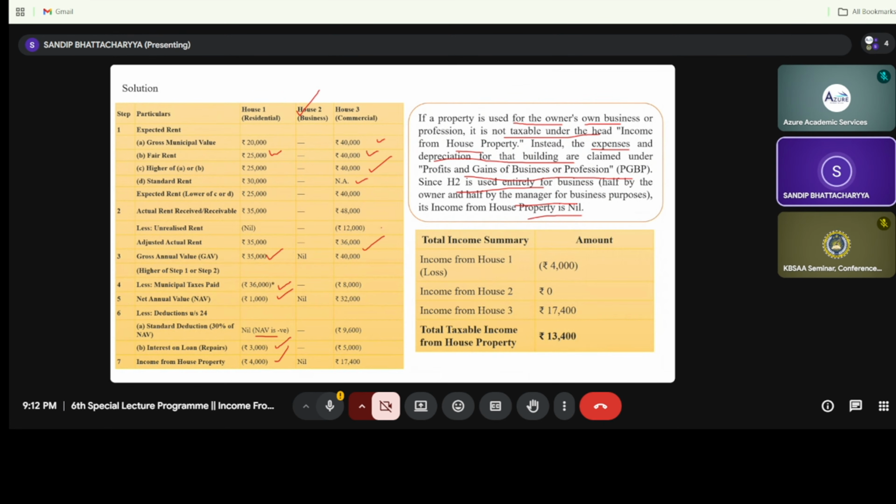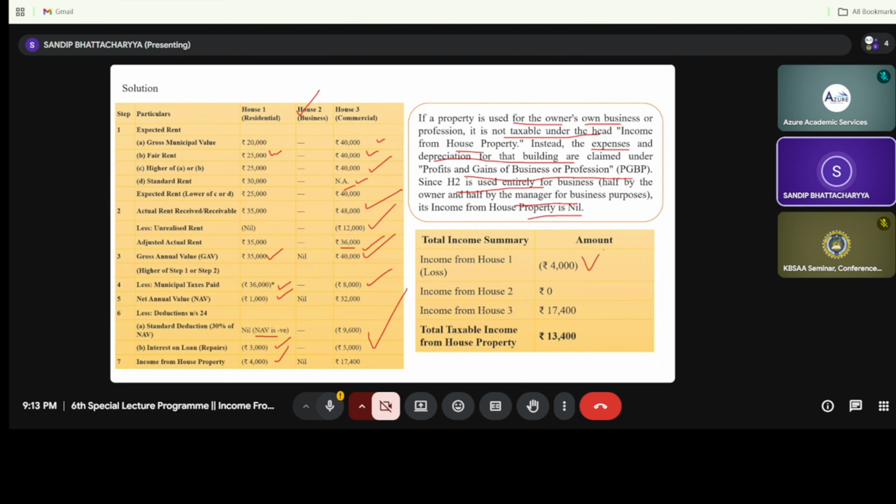Because there is an unrealized rent of rupees 12,000. So 48 minus 12, it is 36,000. So the 36 or 40, whichever is higher, that is 40,000. So 40,000 minus municipal tax, and minus two subsequent deductions, that is the interest on housing loan and the standard deduction, which is 30% of NAV, as well as the repair. So it will be 17,400.